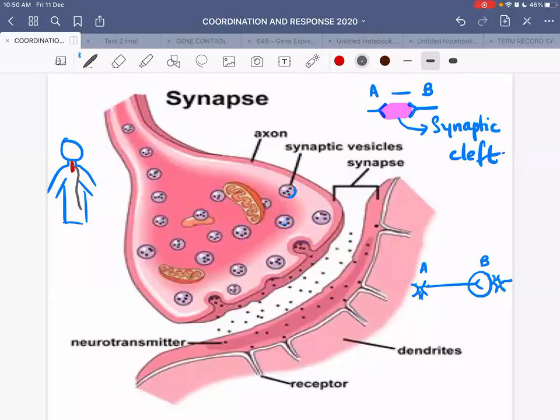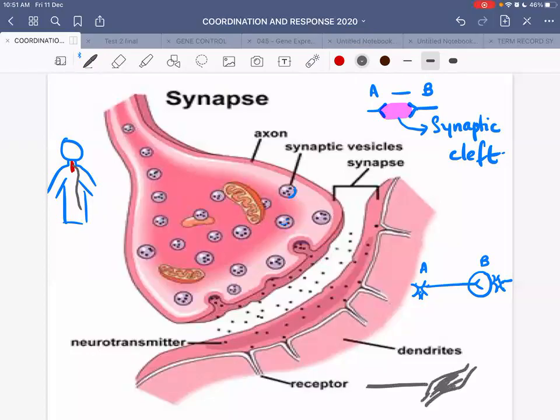This is a general description of a synapse. We will also be doing a very special kind of synapse. If we take into account the classical definition, a synapse would be the junction between two neurons. But there is a special kind of synapse which is known as a neuromuscular junction, in which we have a connection between a nerve and a muscle.